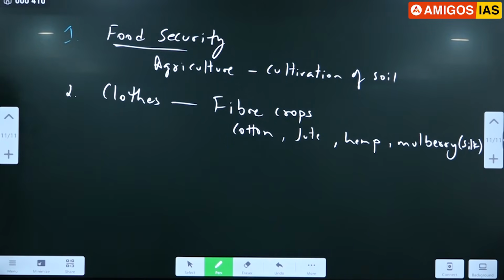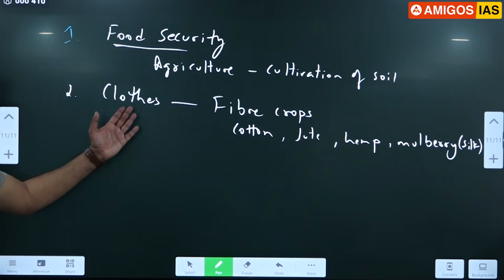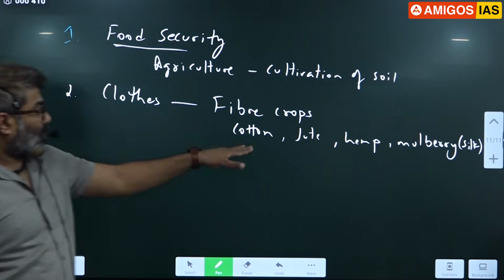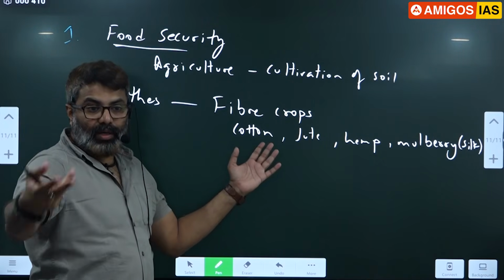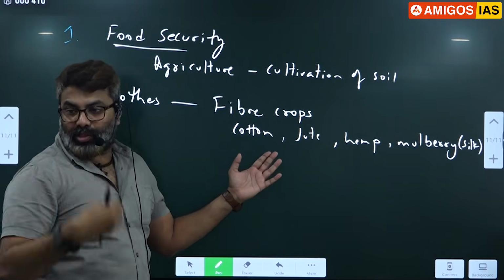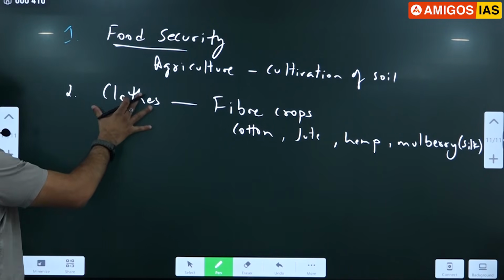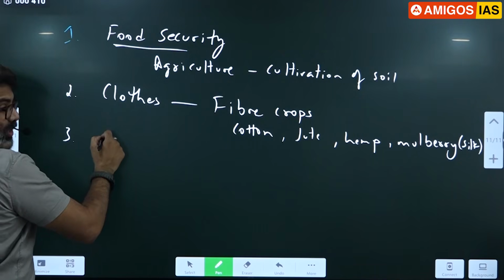So clothes are also indirectly from the soil. That means we grow fiber crops, from fiber crops we extract fiber, and we make fabric and clothes. So soil also gives us clothes. Next, groundwater.